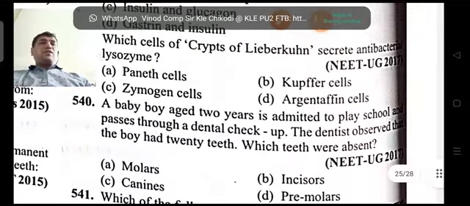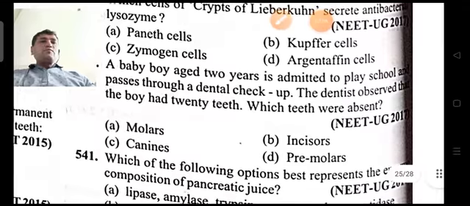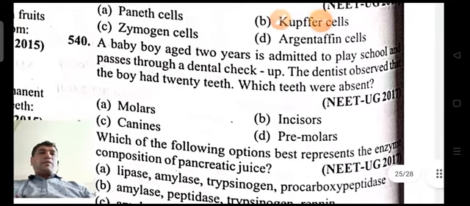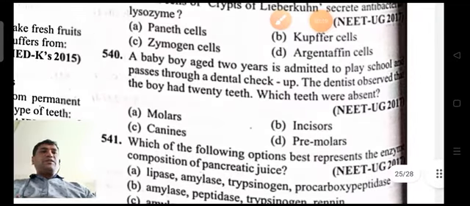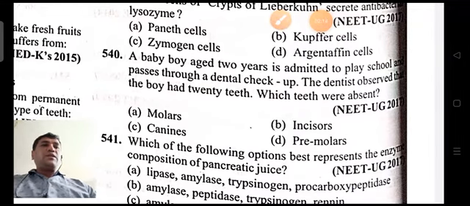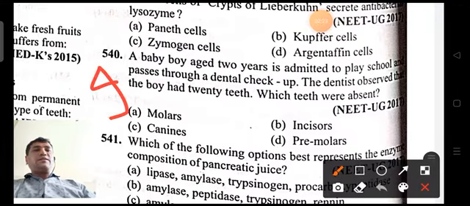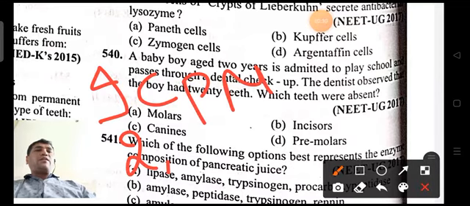Next, coming on to the 540 question. A baby boy aged 2 years is admitted to a play school and goes through a dental checkup. The dentist observed that the boy had 20 teeth. Which teeth were absent? I, C, P, M. Already you know that incisors, canines, premolars, molars are present. So when you check the dental formula